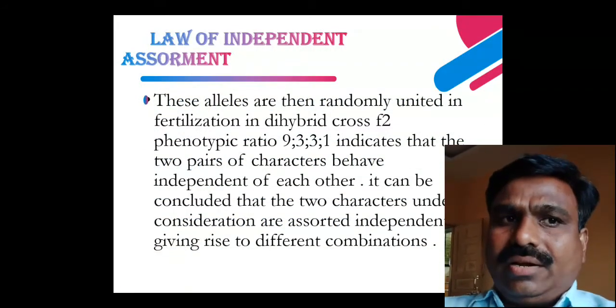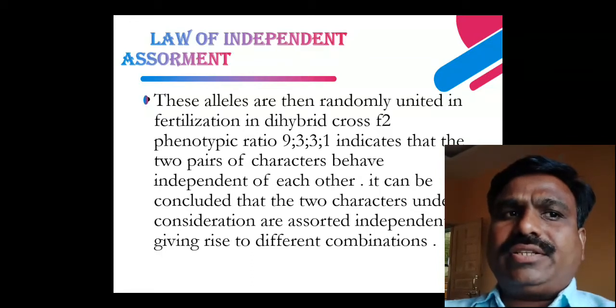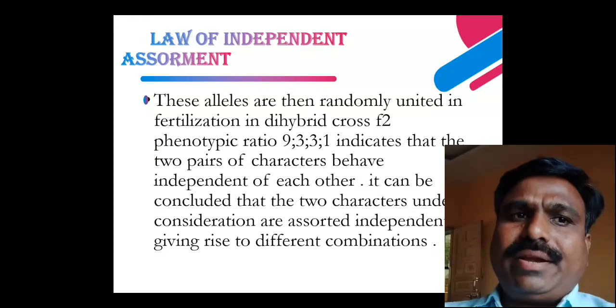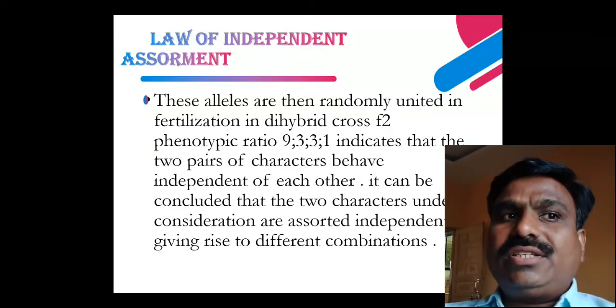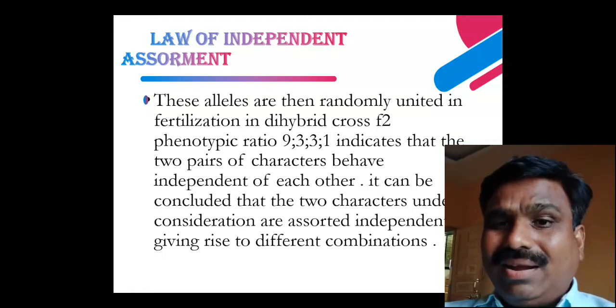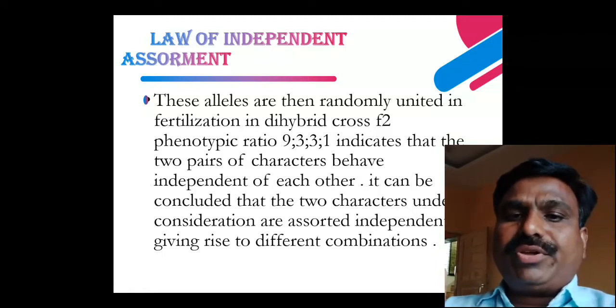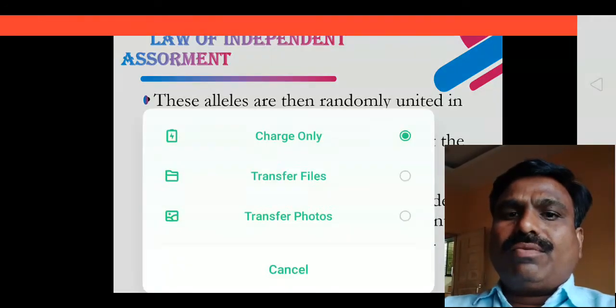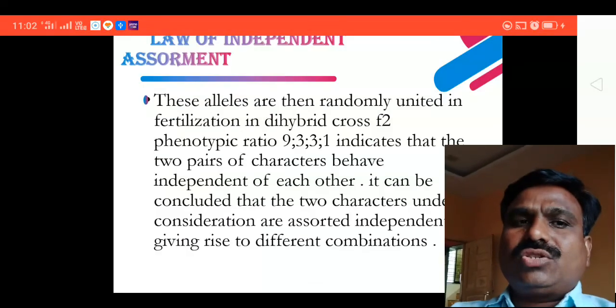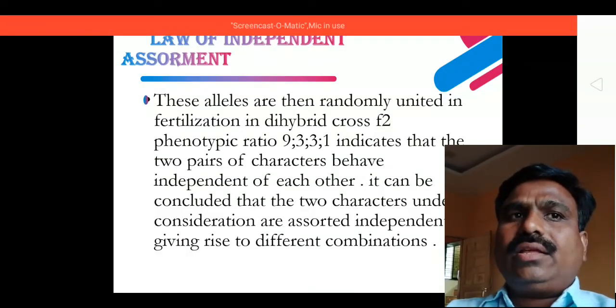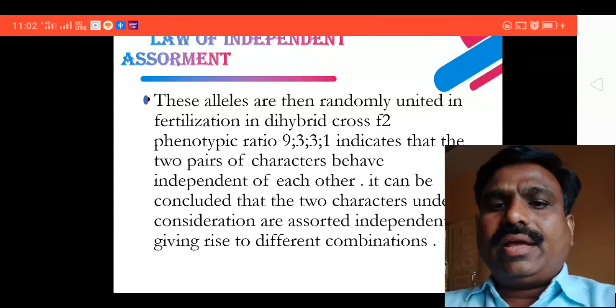It describes how different genes or alleles present on separate chromosomes separate independently from each other during the formation of gametes. This is known as the law of independent assortment.